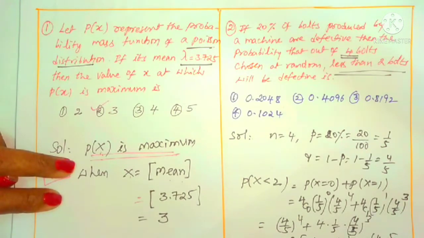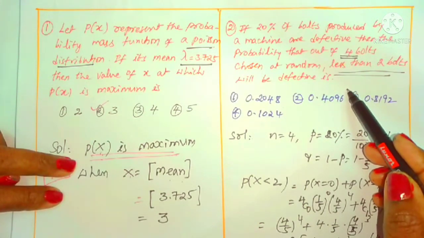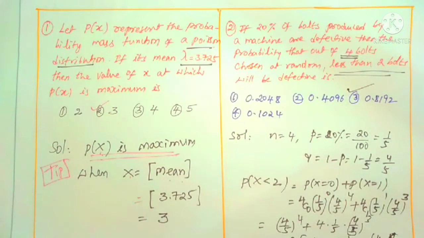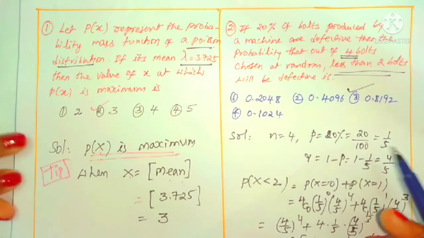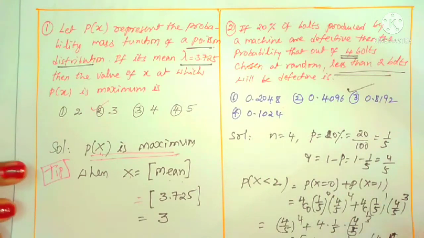4 power 4, not 5. 4 cube into 4 is 4 power 4. 4 power 4 is 512, over 625. So by taking the simplification, you can get the division. Try to do it yourself. You can get the solution as the third option. Just concentrate on the decimal representation, because the options are given in decimal representation.